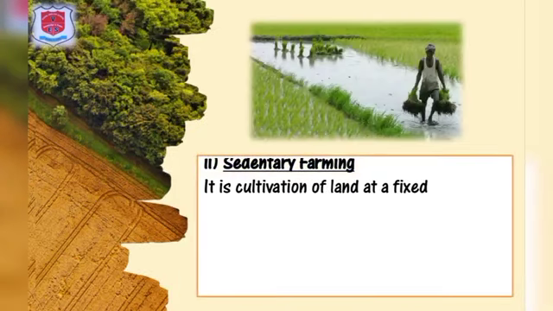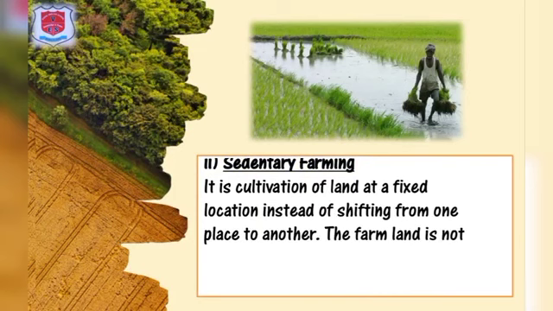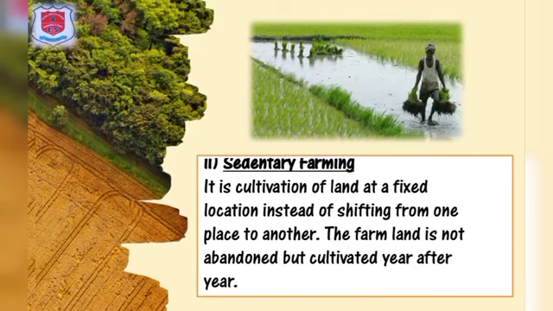Sedentary subsistence farming. It is cultivation of land at a fixed location instead of shifting from one place to another. The farmland is not abandoned, but cultivated year after year.